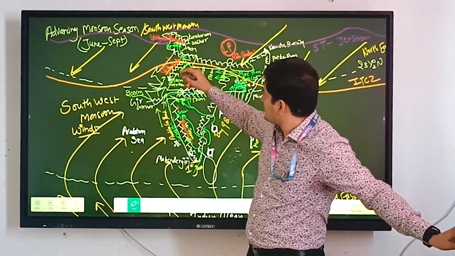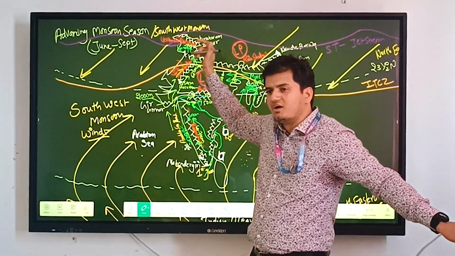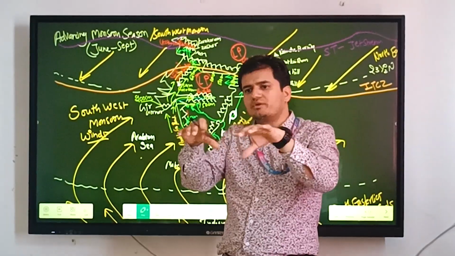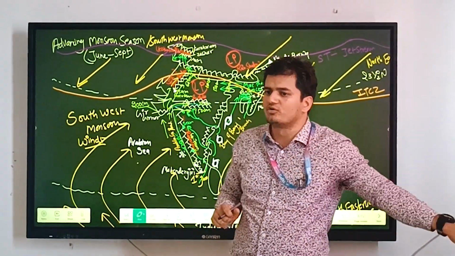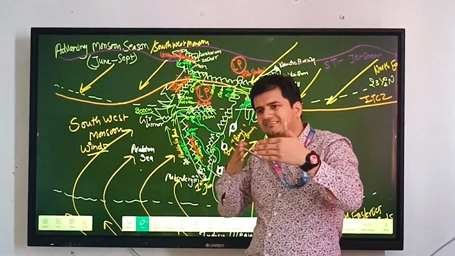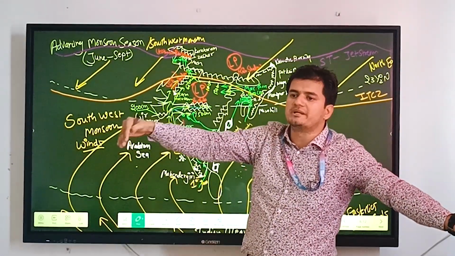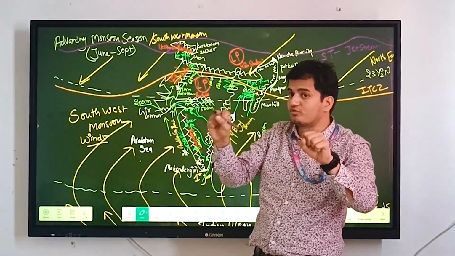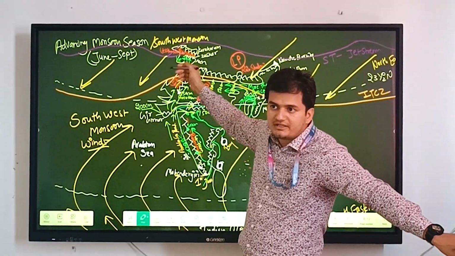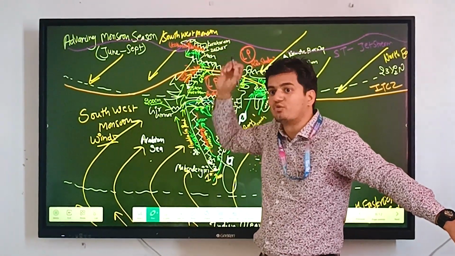Some of the monsoon belts of the Bay of Bengal branch will move in the northern direction. In the north we have the Greater Himalayas and Shivaliks. These mountain ranges will almost block these monsoon belts. Huge rainfall will occur in this region. Some of the belts will pass through the gaps and reach up to the Zaskar range. This Zaskar range will completely block these monsoon belts. Huge steady rainfall will occur on the southern slope of the western Zaskar range. And just north of the Zaskar range we have a rain shadow region.